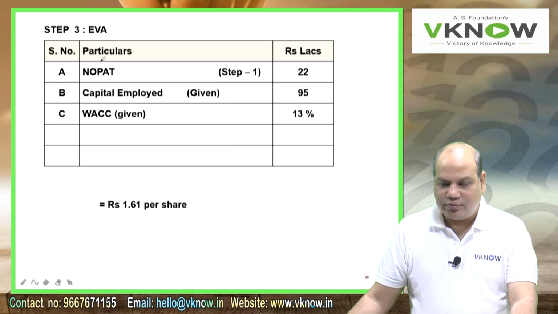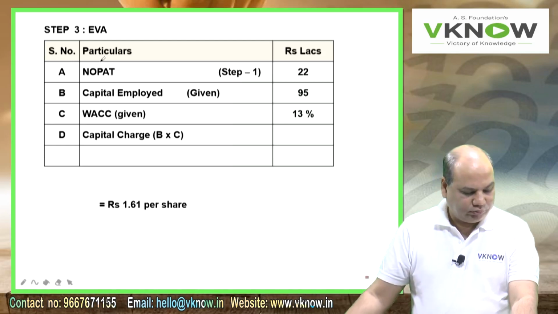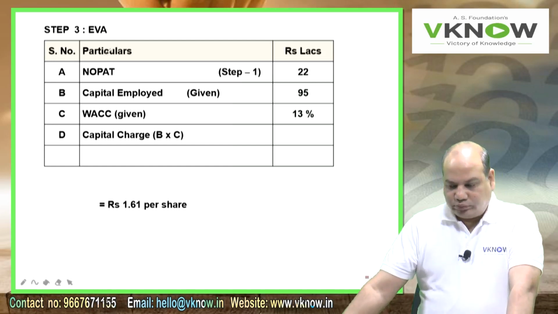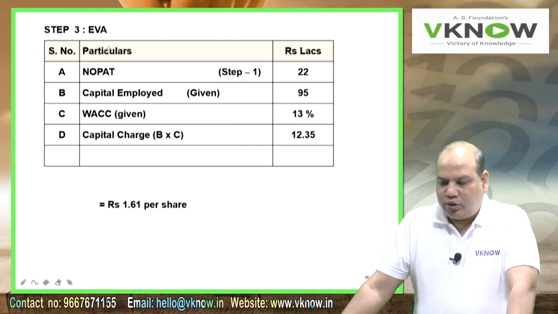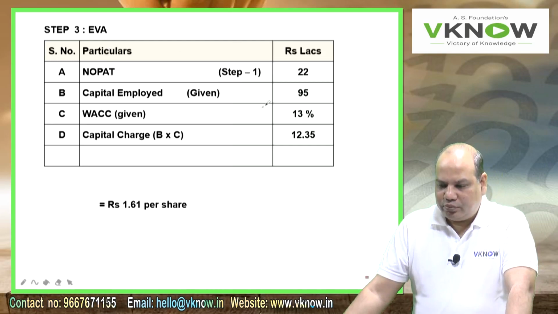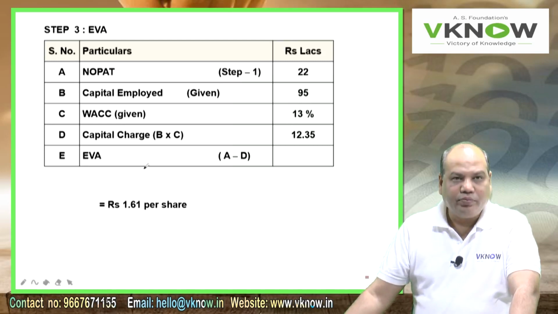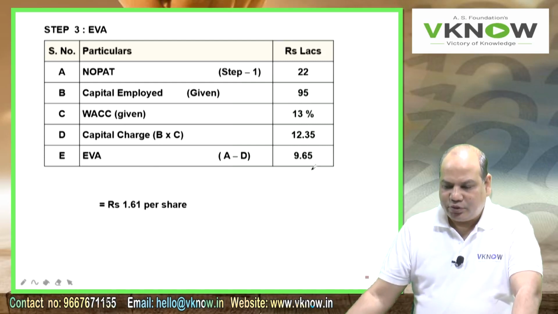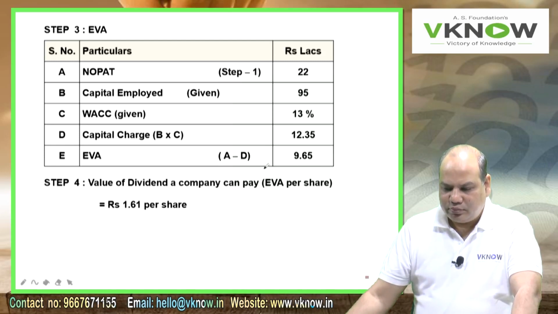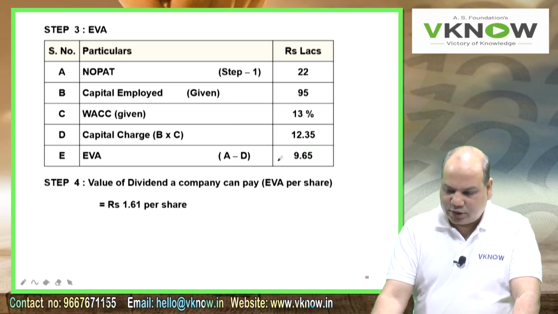WACC is given, 13%. D, capital charge, B into C, is 12.35. E, EVA, is A minus D, 9.65. So this is your answer to the second question, EVA.